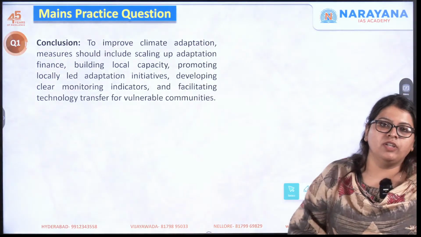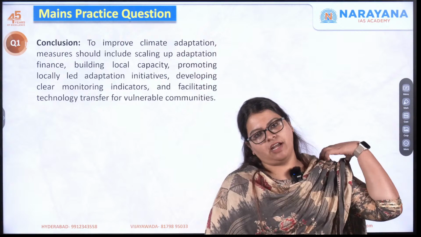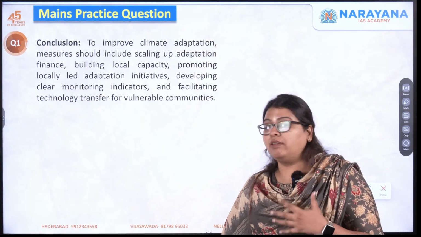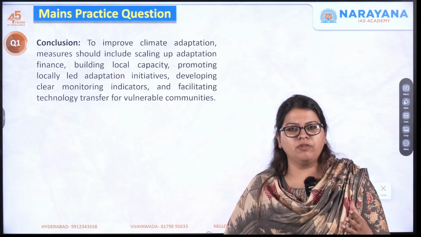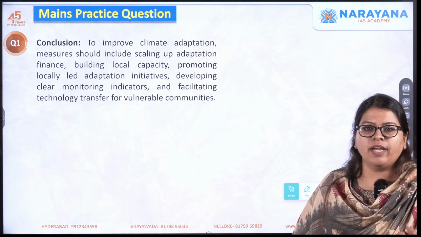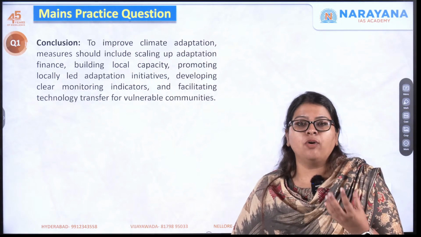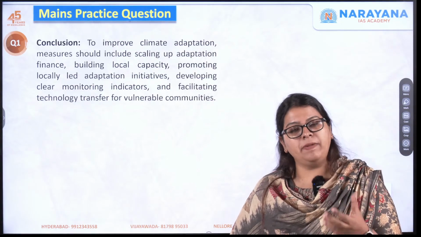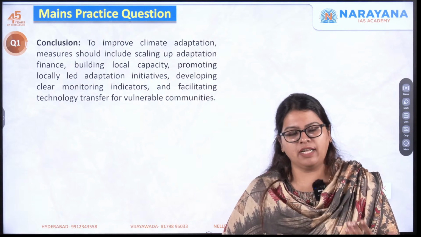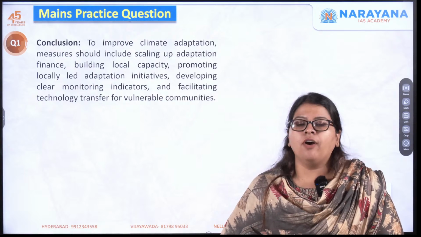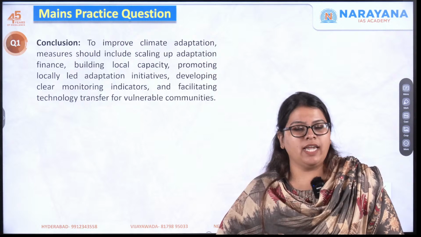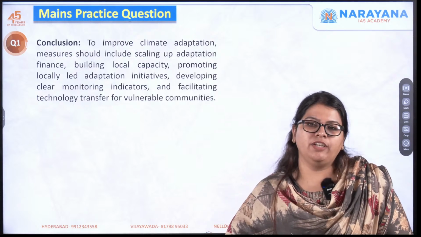So with this, we've come to the end of our discussion, that is the daily news analysis. The intent behind reducing the number of topics and discussing them in exclusive detail is to provide conceptual clarity and a good backgrounder and make it easier for you to understand. So that is why we are slow enough in explaining all this. I hope all of you have understood and enjoyed this particular session of daily news analysis.